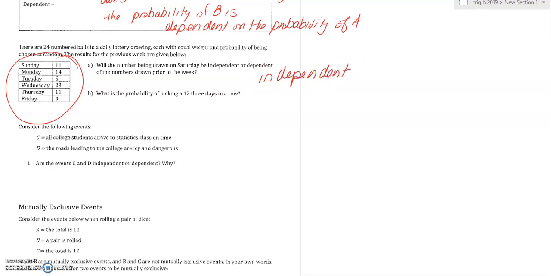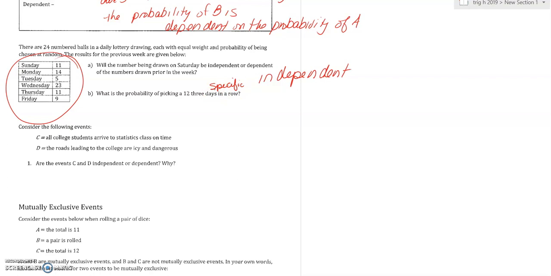Because again, there are 24 numbered balls. You pick one at random, you throw it back in, and then you choose the next day. What if I said, what is the probability of picking a 12 three days in a row? I think this is actually kind of an ambiguous question. What if I said, what is the probability of picking a 12 on 3 specific days?